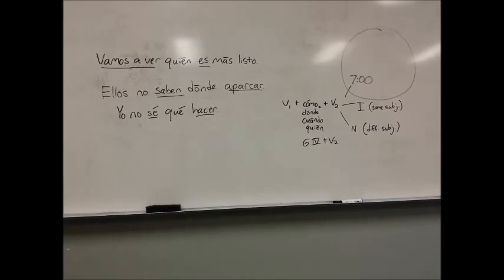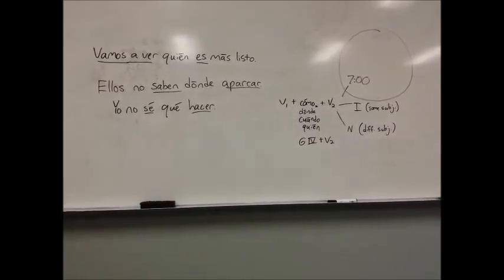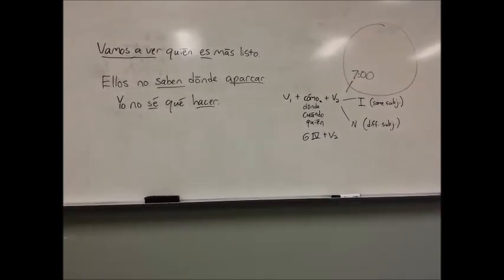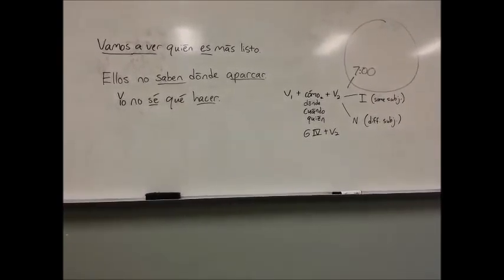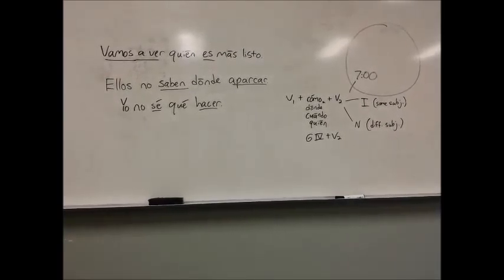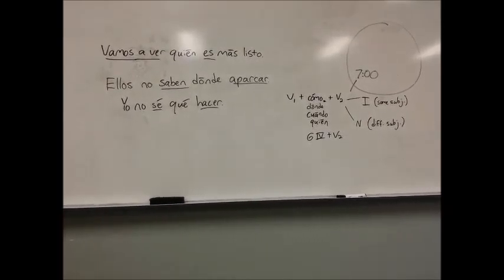In the second sentence, you can ask, ¿Dónde aparcan ellos? And they don't know the answer, so it's, ellos no saben. And then finally, you can ask the question, ¿Qué hago? What do I do? Yo no sé. If you can make a question and an answer out of the sentence, then it works a las siete.